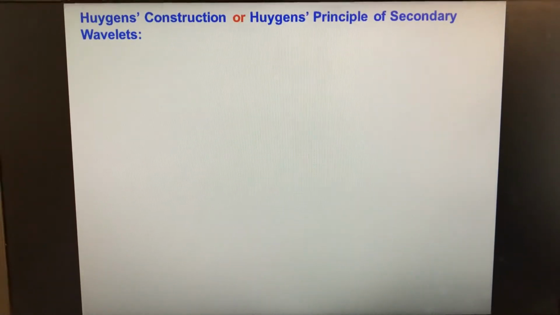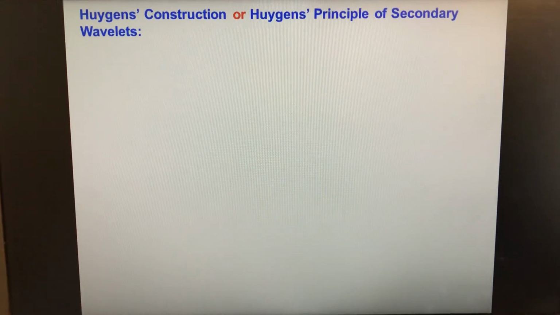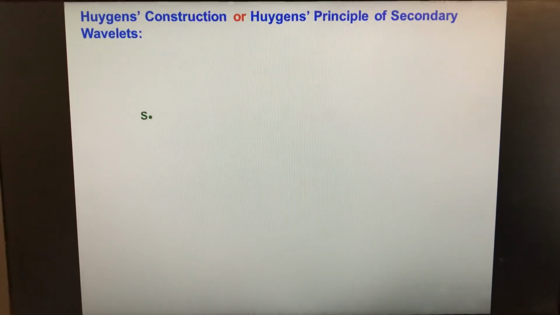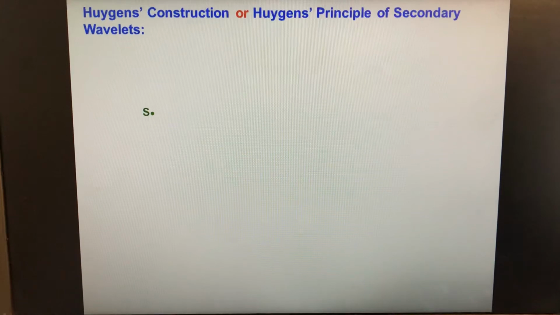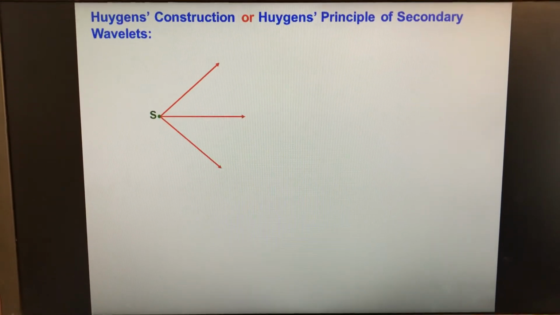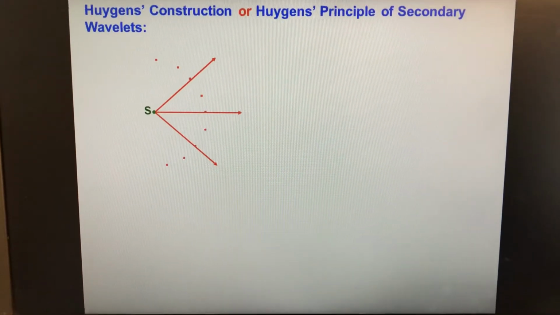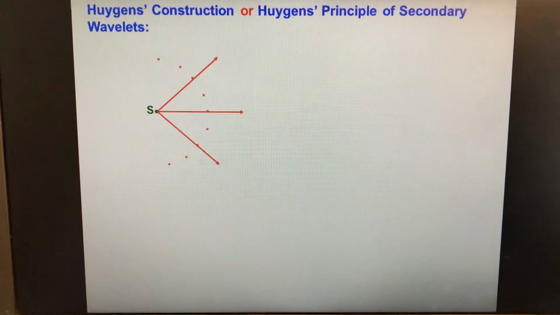Now Huygens construction, or Huygens principle of secondary wavelets. Now let us learn what secondary wavelets are. This S is the source of light. It emanates rays in certain directions. These are the points which are in the same phase.